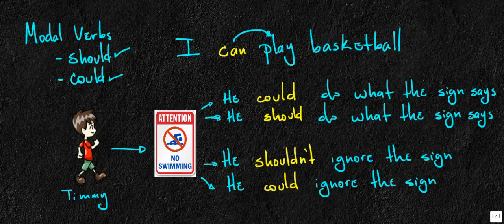So you can see that the modal verbs, just like can, have the same form for the negative. All right, so I can say could not, or I can say couldn't. I can say should not, or I can say shouldn't, like you see here. All right, so that's the idea for modal verbs. And for could, remember, could is to express the options that I have, and should is to express what is a good idea.